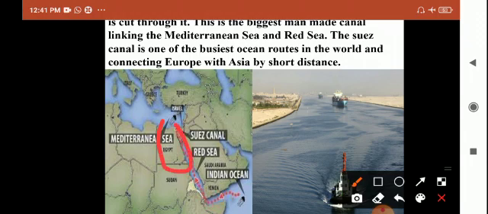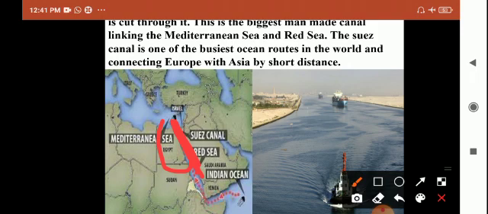This is the biggest man-made canal linking the Mediterranean Sea and the Red Sea. This is the biggest man-made linking canal. It is not a natural canal. It is a man-made canal.